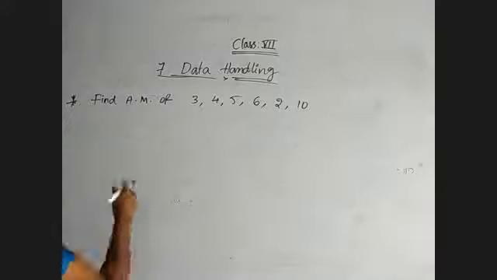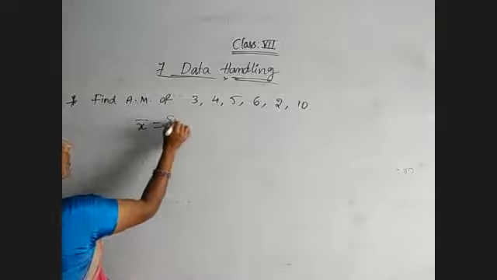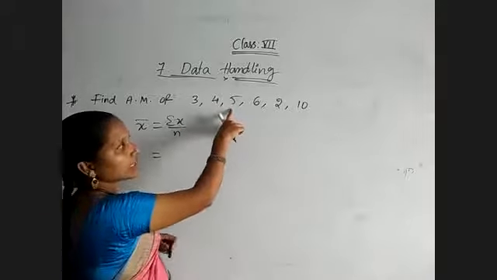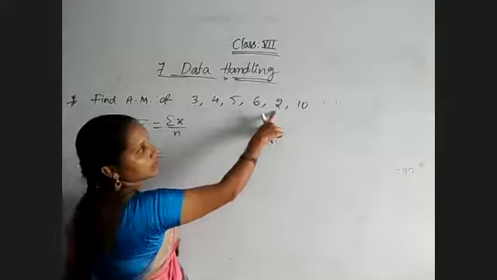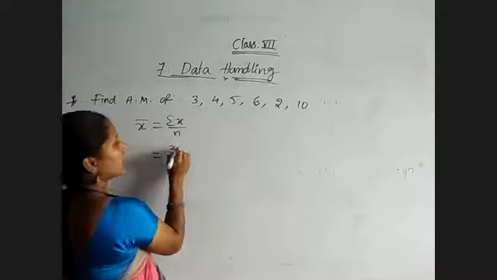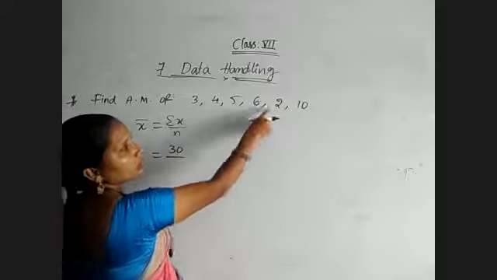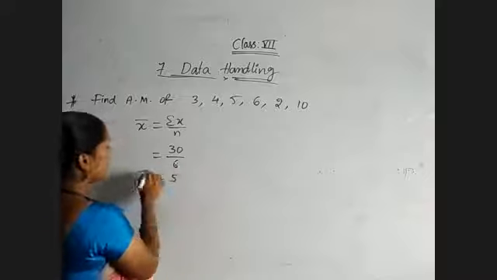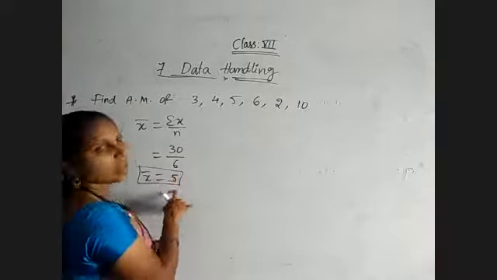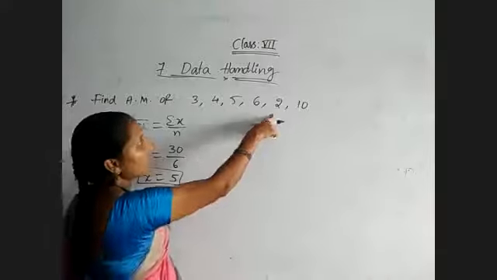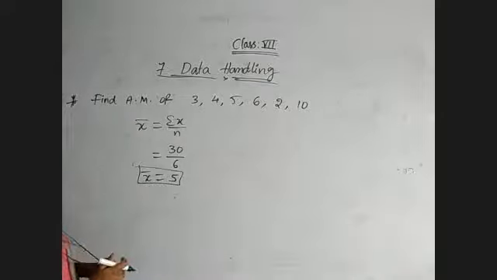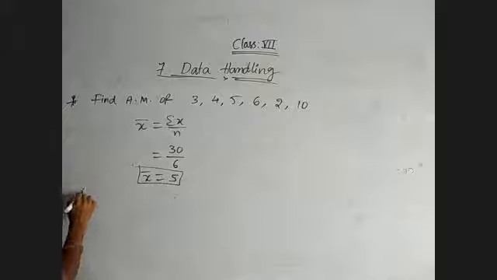Now the mean is given by the sum of the observations divided by the number of observations. Here the sum of the observations: 3 plus 4 is 7, 7 plus 5 is 12, 12 plus 6 is 18, 18 plus 2 is 20, 20 plus 10 is 30. 30 divided by the number of observations, 6, which equals 5. The mean of these observations is 5. Just observe here, the least value is 2 and the highest value is 10, so 5 is in between 2 and 10. That is the first property.